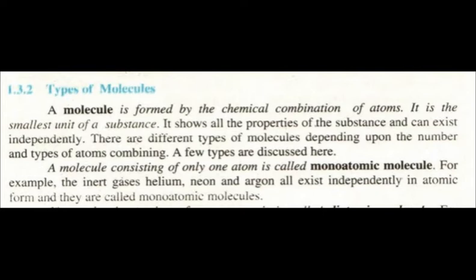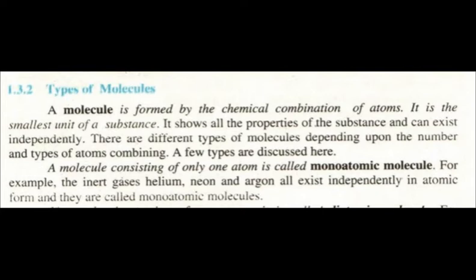Molecules are always neutral. They carry no charge. If any molecule carries a charge, it becomes a molecular ion. So there is a clear difference between a molecule and a molecular ion. Molecules are species formed by the combination of atoms, and molecular ions are species formed by the combination of ions.